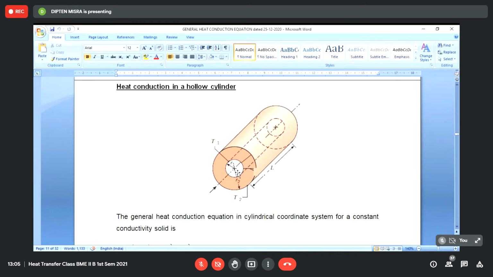And inside, if water is flowing, then gradually that water will pick up heat, so it will become saturated water, and it will start to convert into steam. So that is an example of a water tube boiler. In the case of a fire tube boiler, the smoke or the fire or the flue gas remains inside, and the pipe is immersed in a water reservoir. In the case of a water tube boiler, the water is inside the pipe.